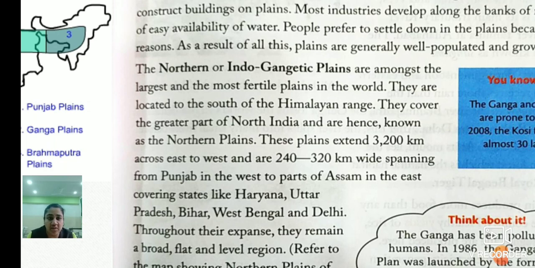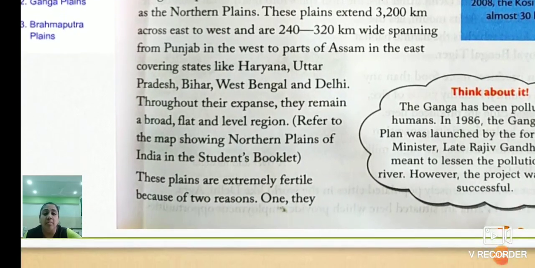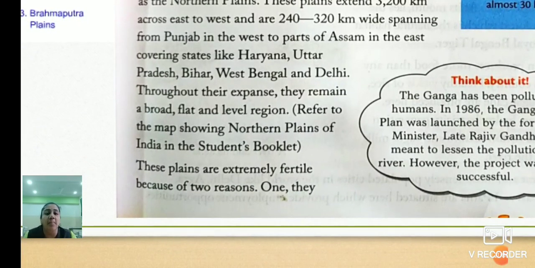Understood their exact location? Yes. Covering states like Haryana, Uttar Pradesh, Bihar, West Bengal and Delhi. Throughout their expanse, they remain a broad, flat and level region. If you have your map booklet, then you can refer to the map which shows the northern plains of India.